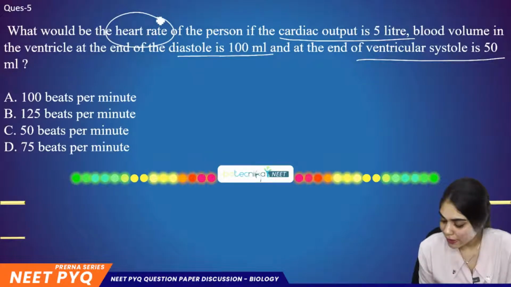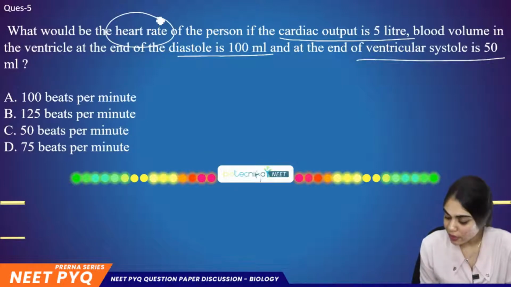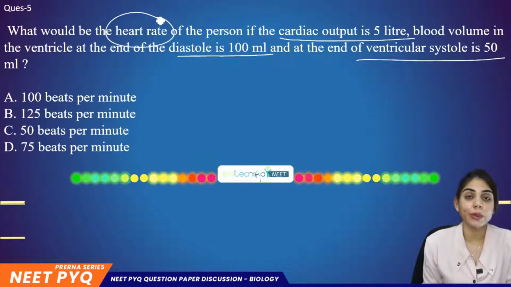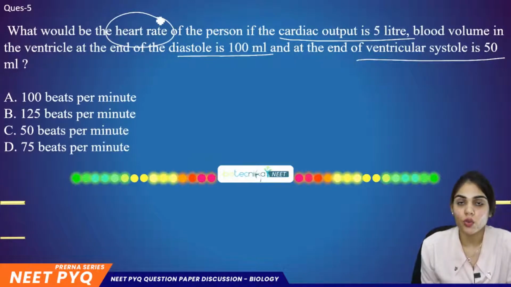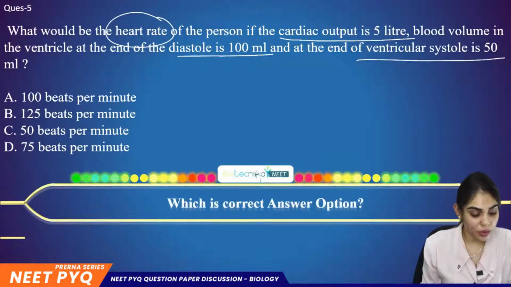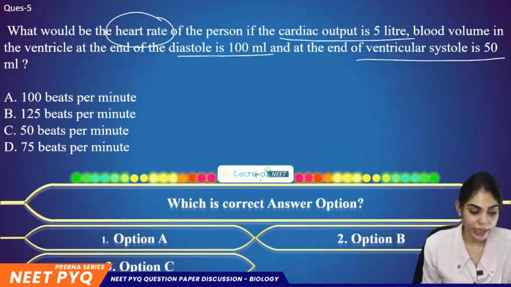So what is the right answer for this question, Mathi? Dare Tech, Shivani, please answer for this question. I'm giving you 30 more seconds to solve this question. Once you are done with the question, we'll solve and see what is the heart rate for these values. So the options are option A, B, C, and D.